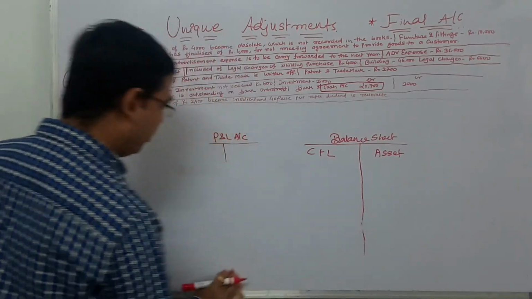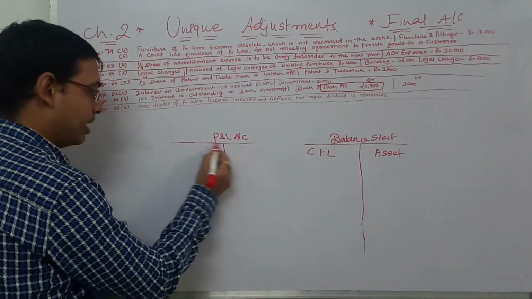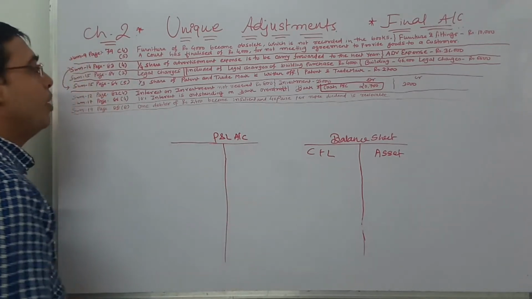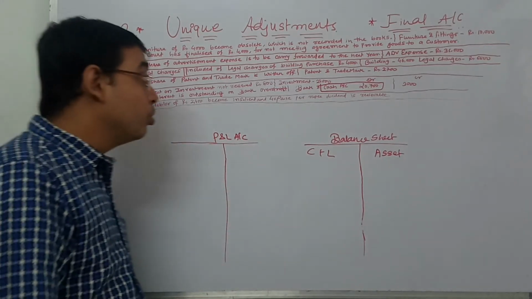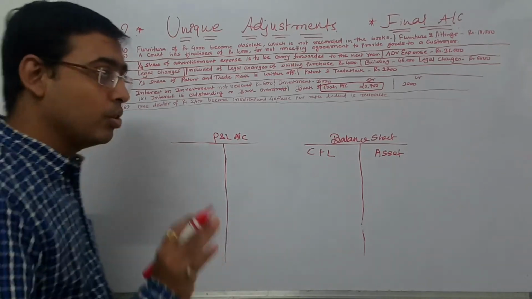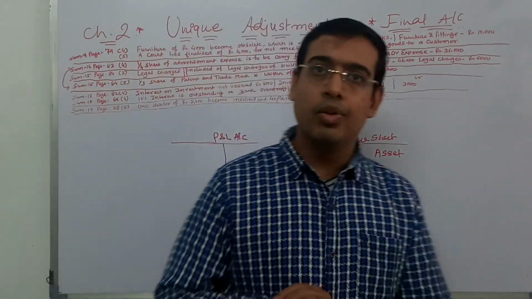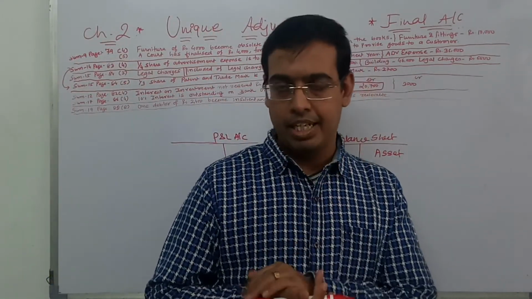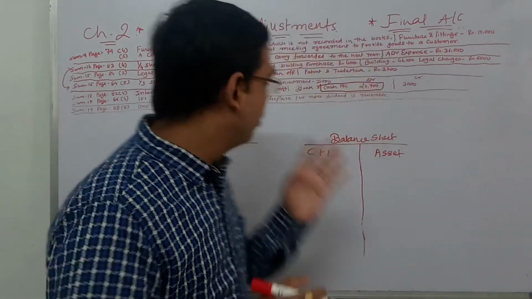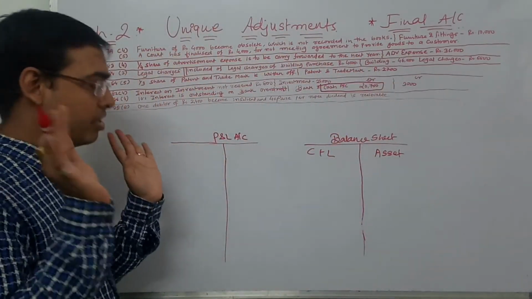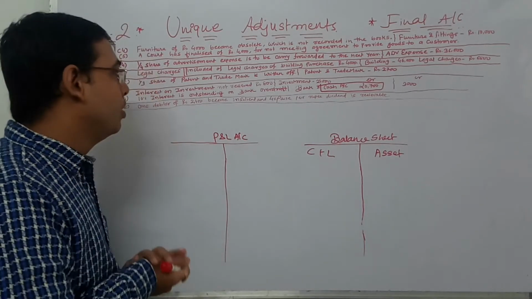Now, last and one of the most favorite for unique way of presenting the adjustment: one debtor of 2,400 became insolvent. Now, as you know, only the court can declare a person insolvent. So 2,400 we will not receive. Okay, that we have understood.